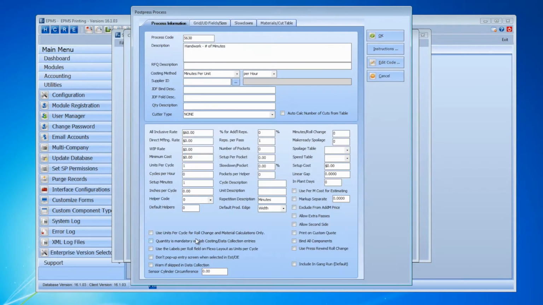You could also use this if you wanted to just be able to put in a number of minutes that a process is going to take. In this case, I would do units per cycle of 1, cycles per hour of 0, and our setup minutes is going to be 1 minute.